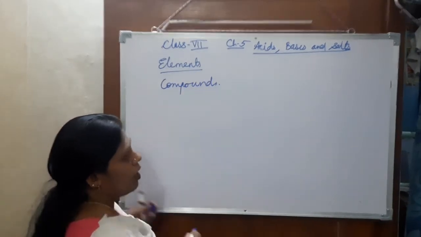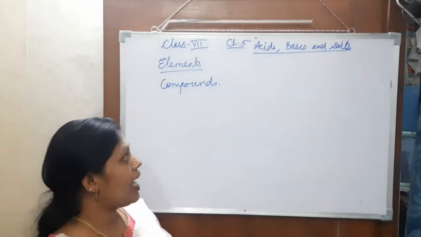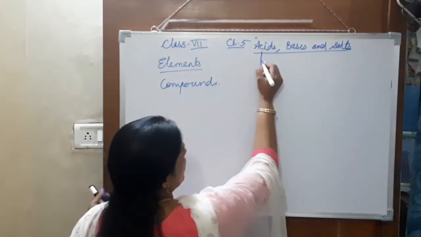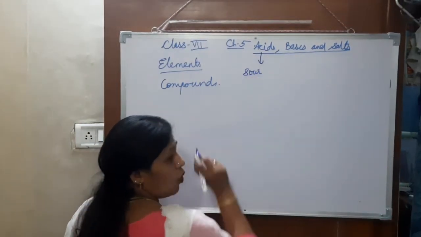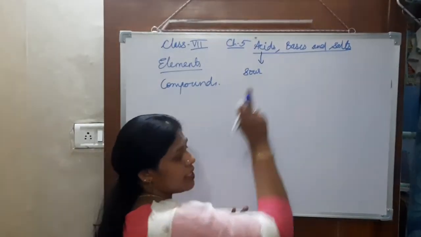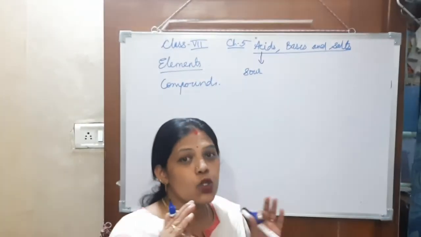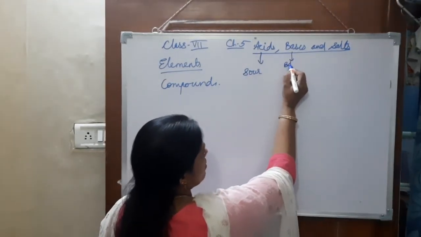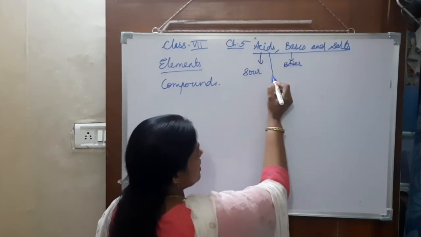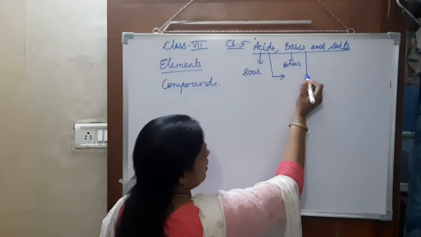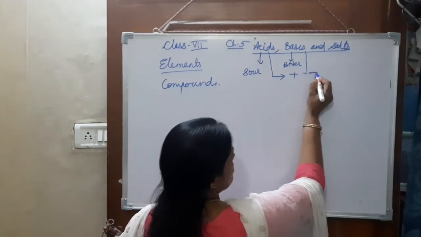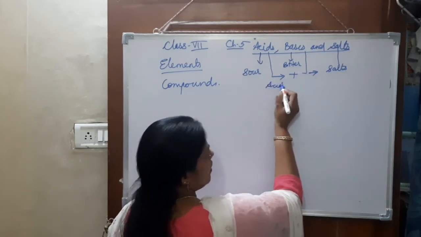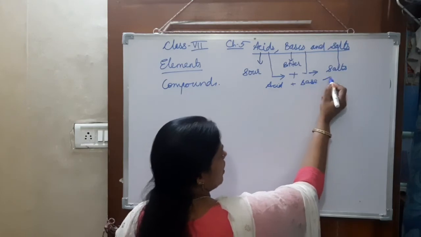Okay. And now I will explain what is acid, base and salt. Acids are sour in taste. And bases are bitter in taste and soapy to touch. When an acid reacts with a base, then what forms? This is salt. So when an acid reacts with a base, we get a salt.